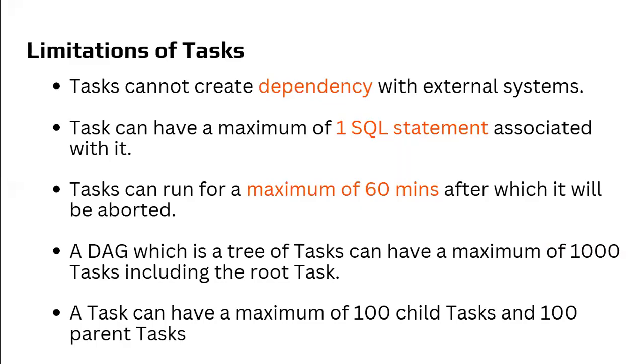Task can run for a maximum of 60 minutes, after which it will be aborted. So if the task is executing beyond 60 minutes, it is automatically terminated. Okay, a DAG, which is a tree of tasks, can have a maximum of 10,000 tasks, including the root task. Okay, a task can have a maximum of 100 child tasks and 100 parent tasks.